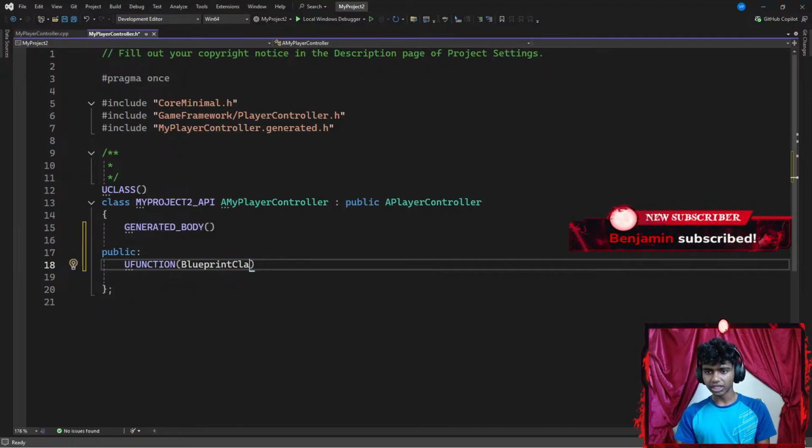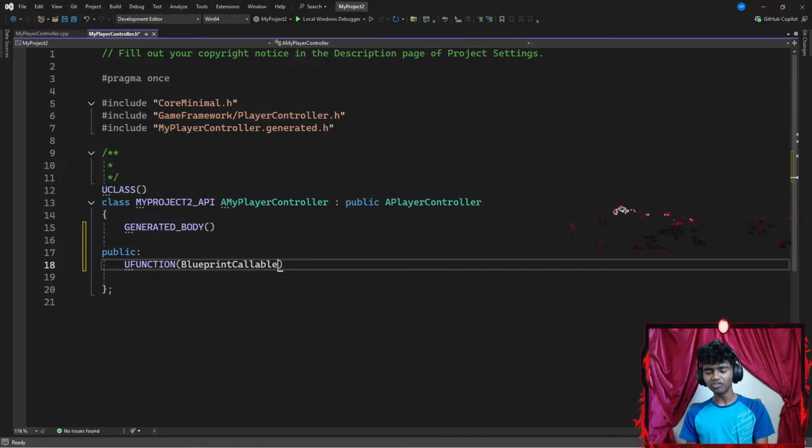Okay, let's go with something like blueprint callable. Although let me know if I read that correctly, guys. I was trying to improve because I see many of you guys type comments in Hindi sometimes, so I was trying to learn how to literally pronounce this stuff, because I do know a few words, but I just can't commentate on it fluently because I don't know most phrases and words.